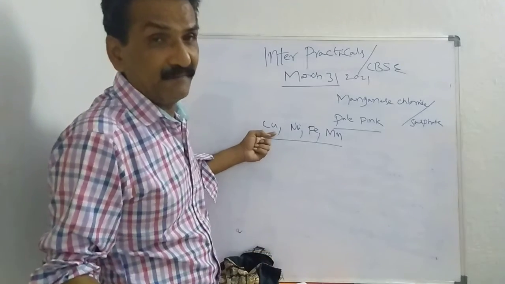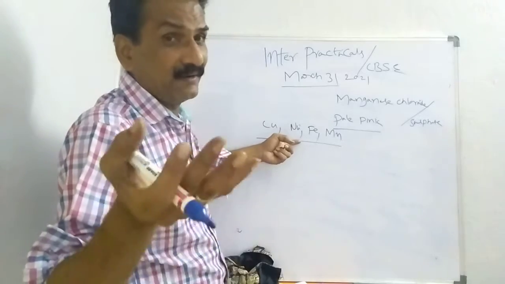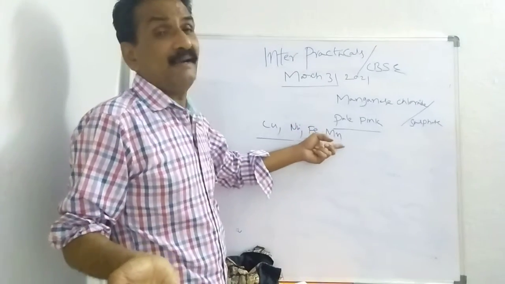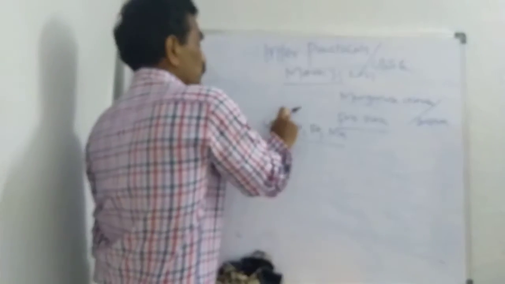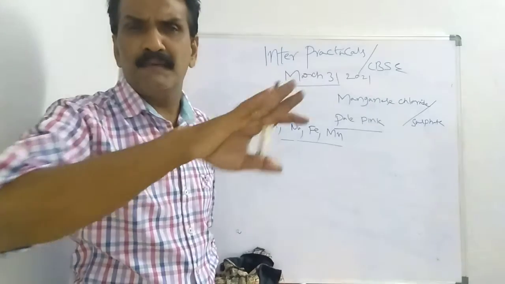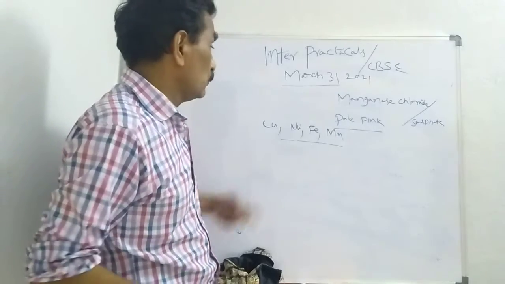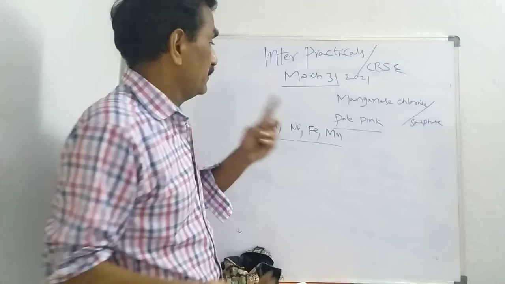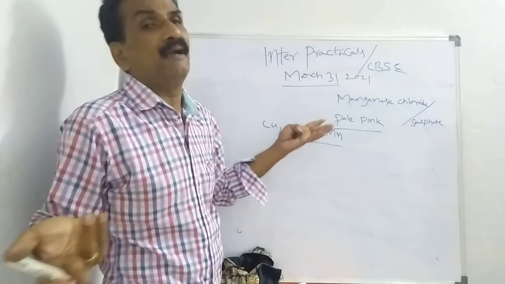Copper we can identify because of the color. Nickel, dark green. Ferrous, light green. Manganese, pink. You can come to a conclusion after watching the color without asking anybody. So it may be copper nitrate, copper sulfate, nickel nitrate, ferrous sulfate, manganese chloride or manganese sulfate.